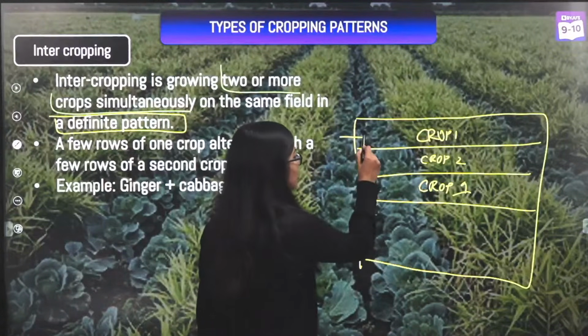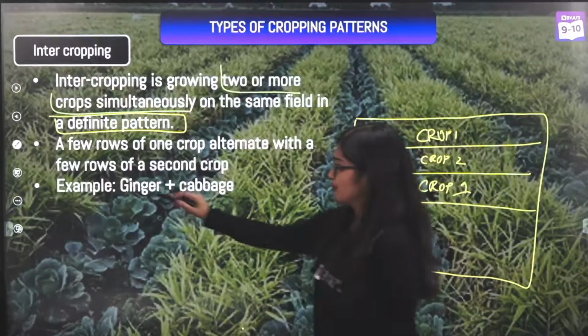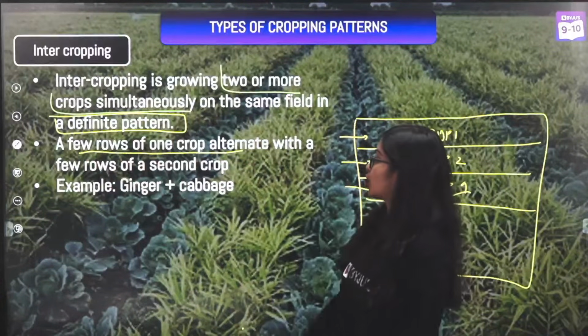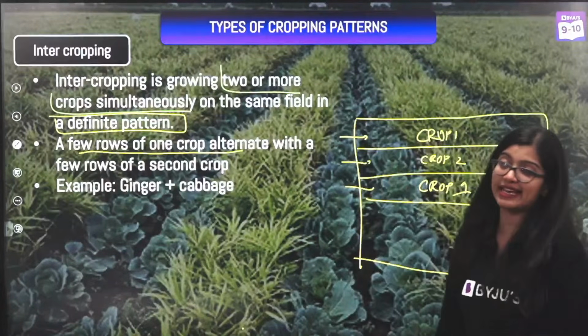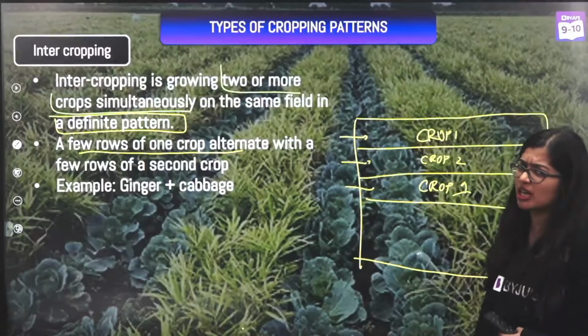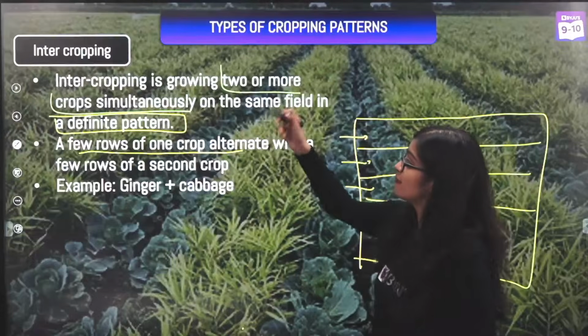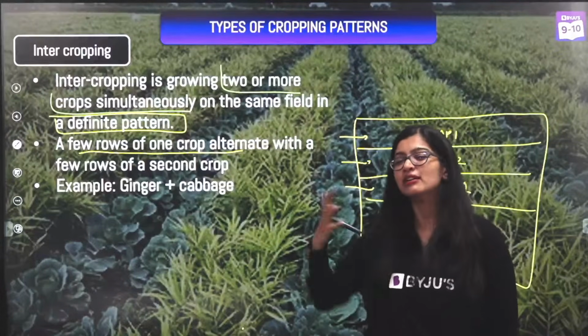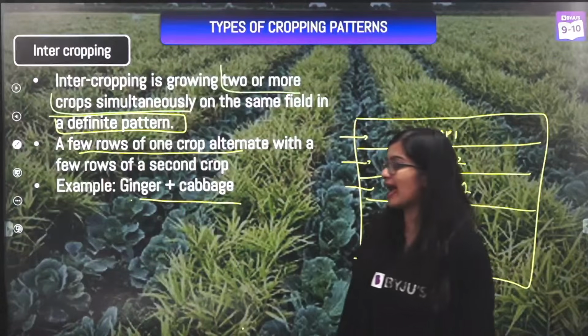So there's a definite pattern when I'm growing 2 or more crops. You can have a few rows of one crop alternating with a second crop. You can do it column wise as well. You can have broader rows also. You can reduce the number of rows. Various patterns are there, and based on the patterns you have further sub branches of intercropping, which you will study later on. One example here of course is ginger and cabbage.